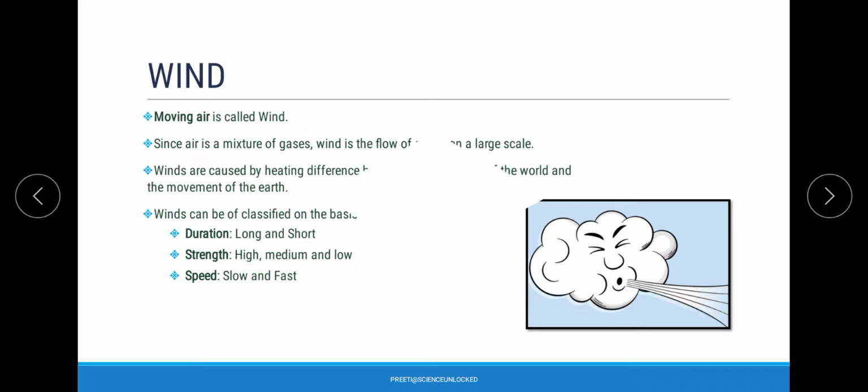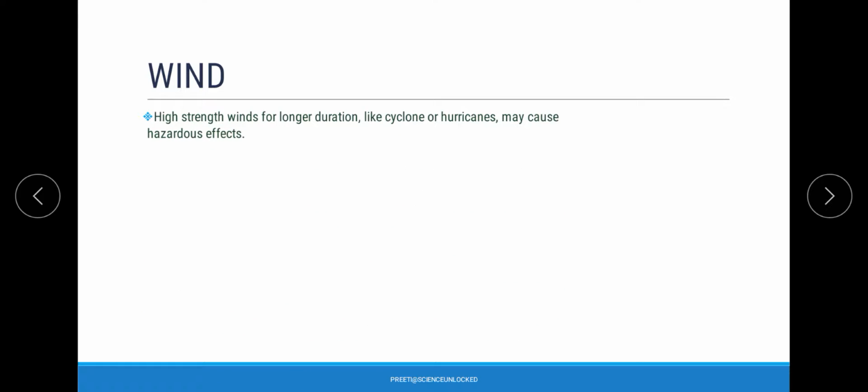So on the whole, we can say that we have certain categorizations when it comes to detailed analysis and study of wind. There will be conditions where high strength wind is created for a very long duration.